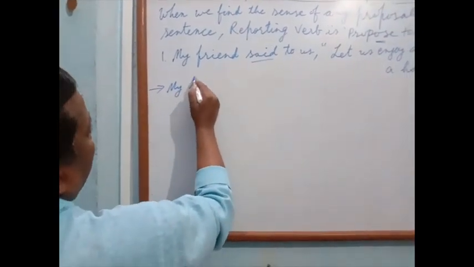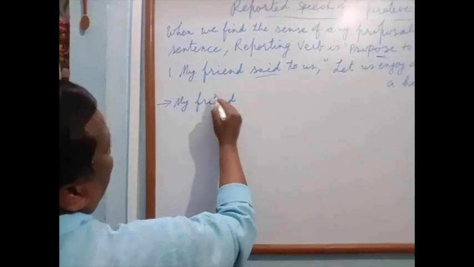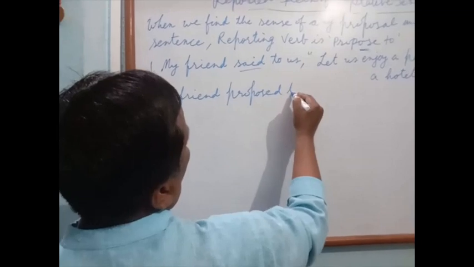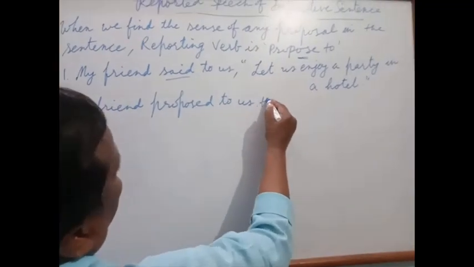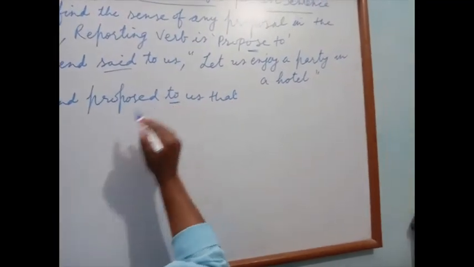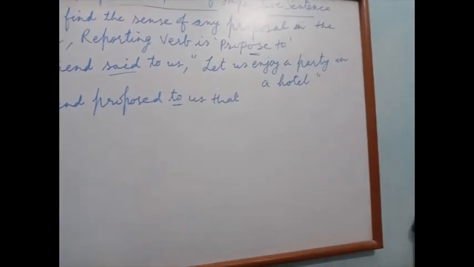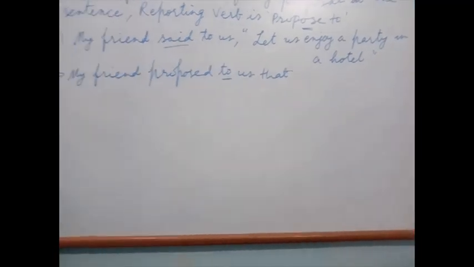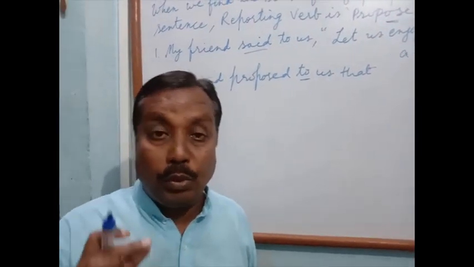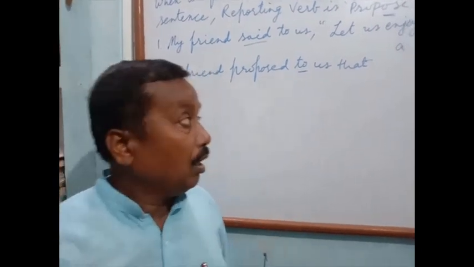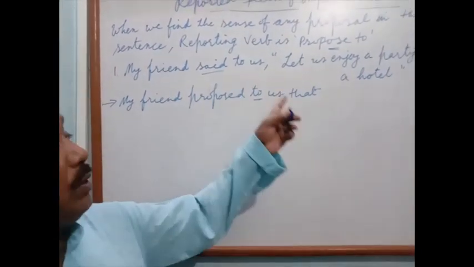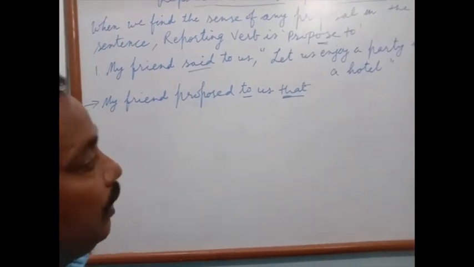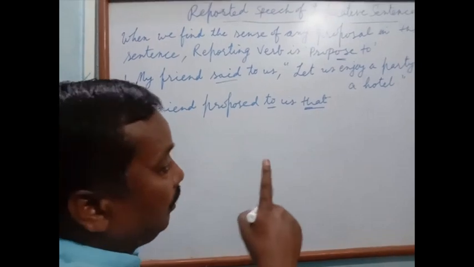My friend proposed to us. Here, this is the exception. We know that in an imperative sentence, the conjunction "to" is used. But here, when we find any proposal, then the conjunction "that" will be applied. Okay, this is the exception.